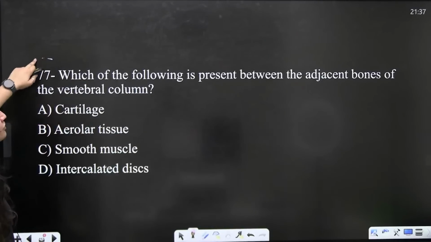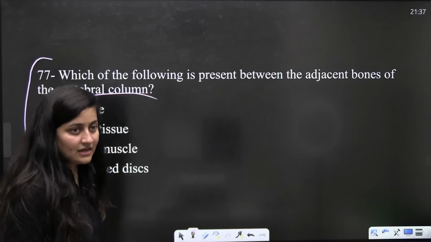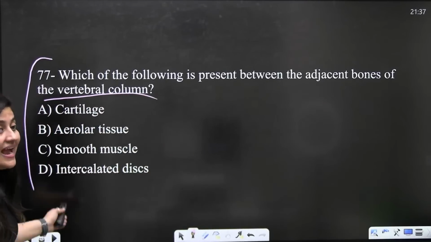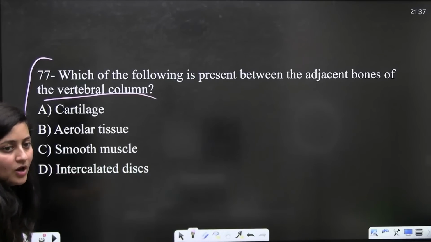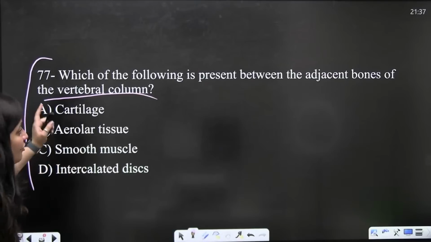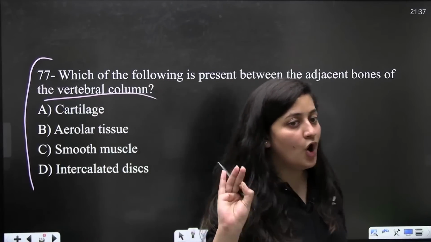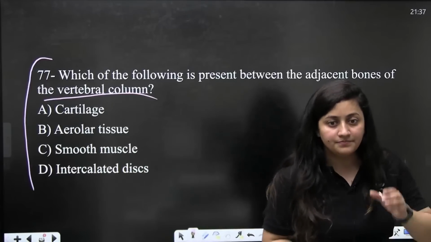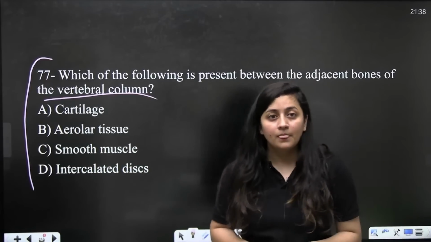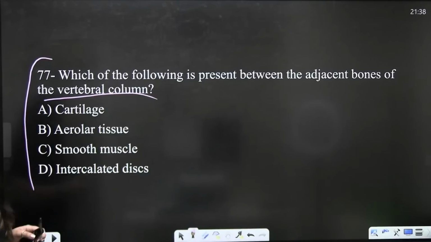Now the next: which of the following is present between the adjacent bones of the vertebral column? Guys, kindly answer the question. Speed up. Which of the following is present between the adjacent bones of the vertebral column?